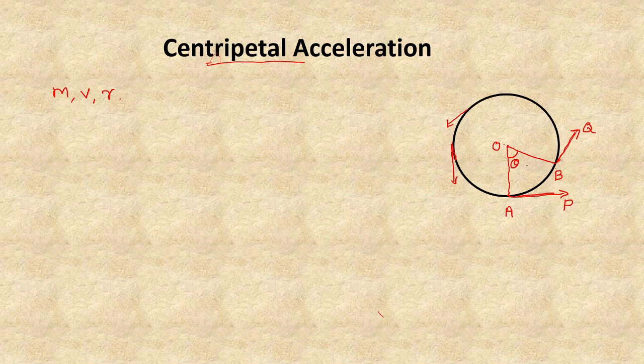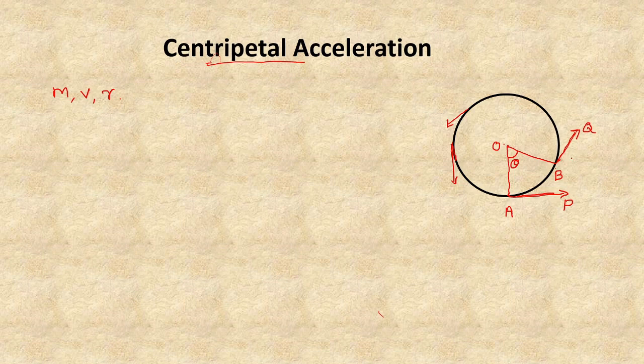That is, the tangent at the point A is AP, and the tangent at the point B is BQ.